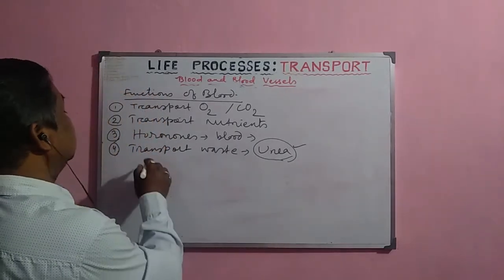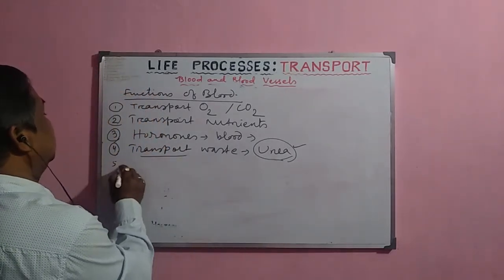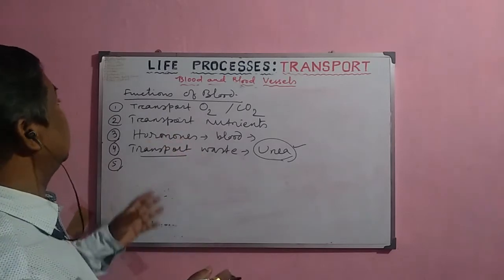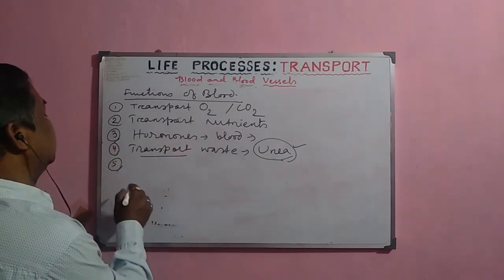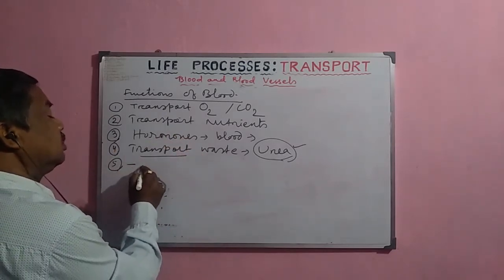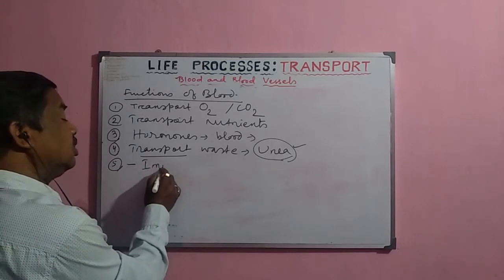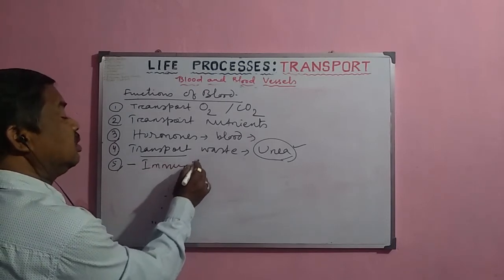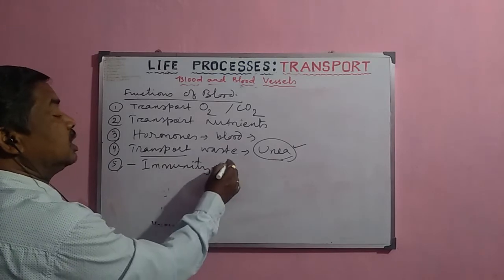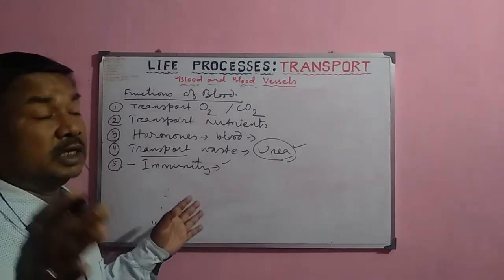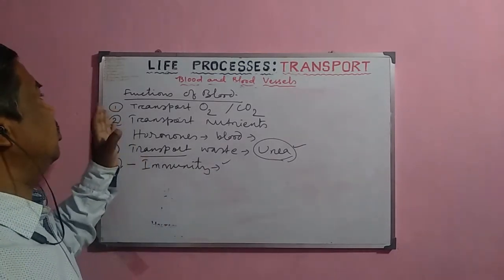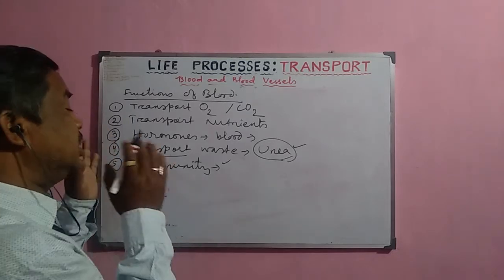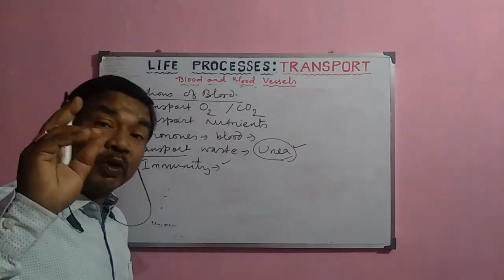So that is why it helps in the transport of urea and other waste material from one part to another. Then, as we know, the WBC provides immunity to our body. That means it protects us from the different diseases. So blood also performs this role to provide immunity to our body.